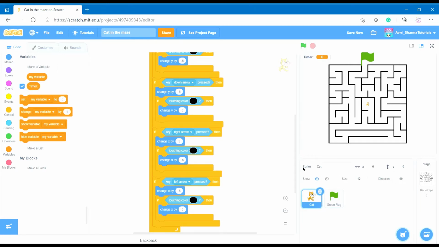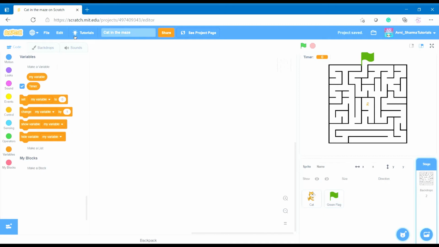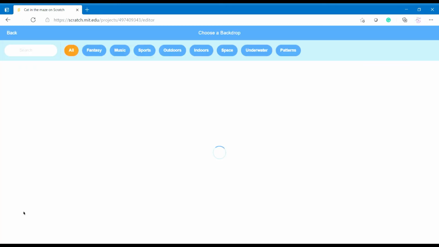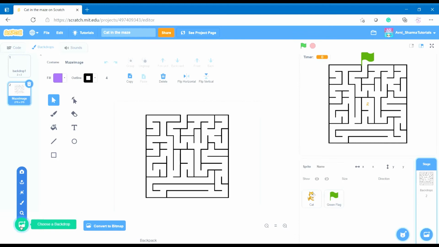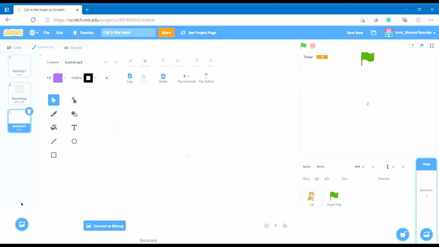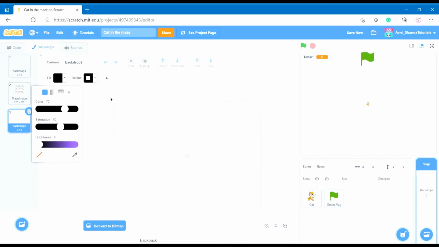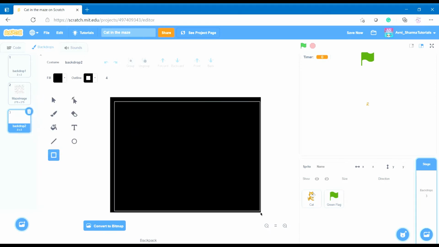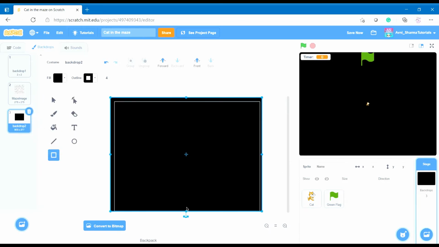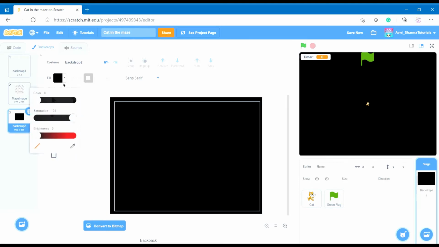Now we will code the backdrop. Go to backdrops, and no, don't click but just drag up and click on paint. So we can paint a new backdrop. Now you just color this all black, like make a black square to cover it all. Just name it. Change the color to white: color 0, saturation 0, brightness 100. That's how to make color white.